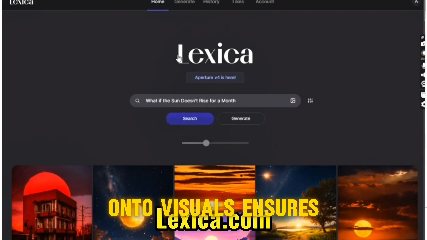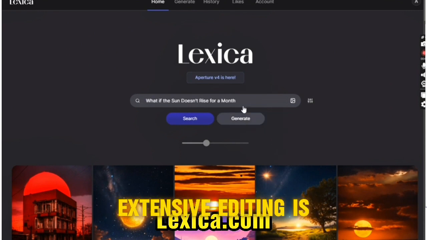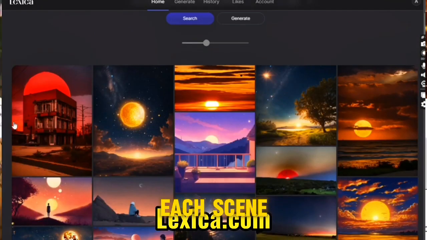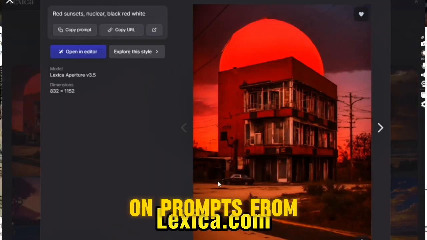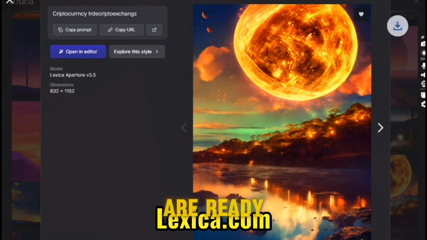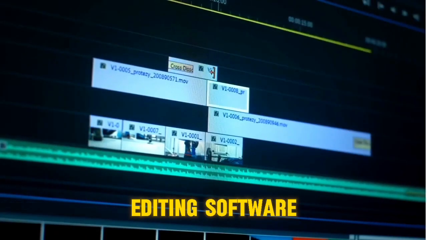Now, on to visuals. In Shorts, extensive editing isn't necessary. You just need captivating visuals for each scene. Generate images based on prompts from your script, ensuring quality and relevance. Once the images are ready, download them. Now, let's assemble everything in our editing software.